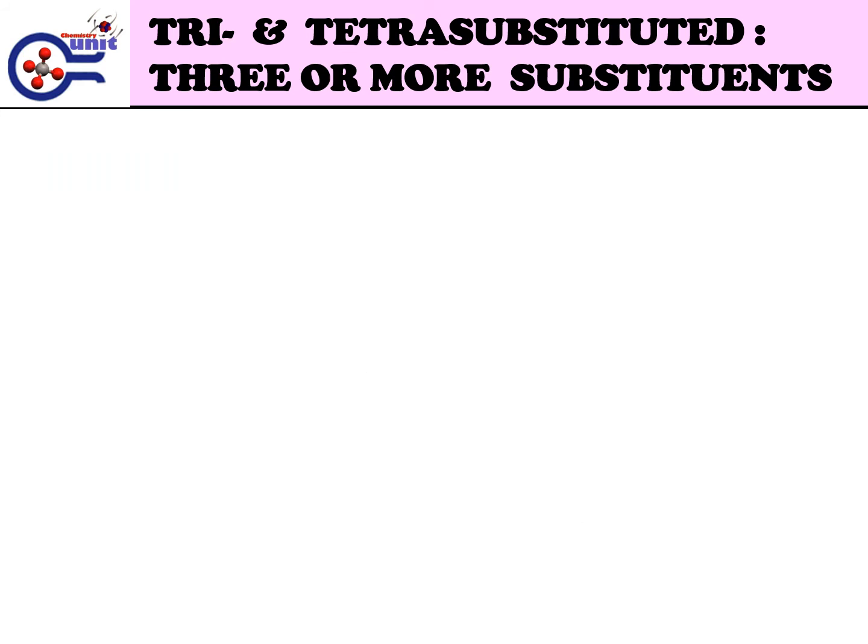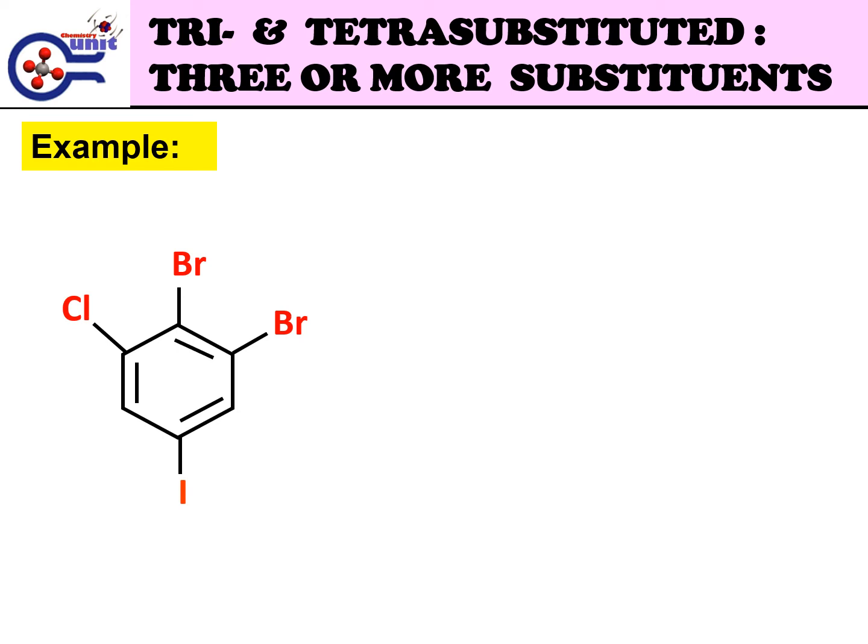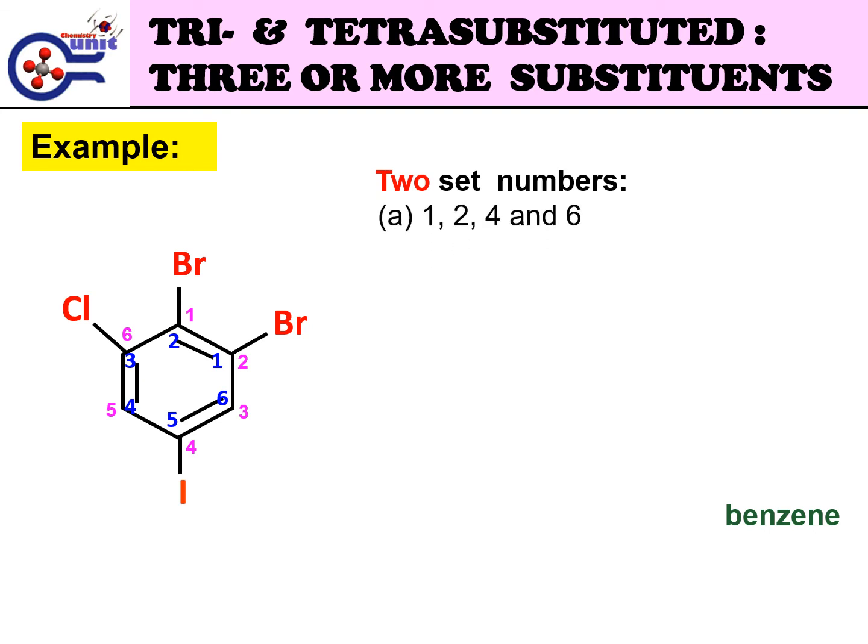Another example. Please refer to the structure given. The structure does not have a root name or parent name, so the ending name of the molecule is benzene. We will proceed to the second step, which refers to the lowest set numbering and alphabetical order. When numbering around the benzene ring clockwise 1 to 6 and anti-clockwise 1 to 6, we get two sets of numbering for the four substituents, which are first 1, 2, 4, and 6 following clockwise numbering, and second 1, 2, 3, and 5 following anti-clockwise numbering. So the lowest numbering, 1, 2, 3, and 5, will be assigned to the carbons.